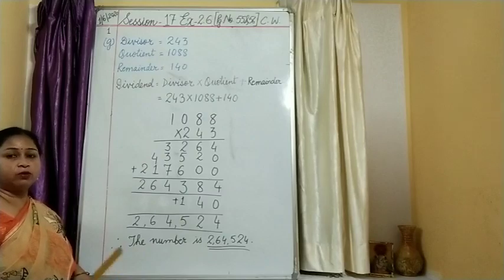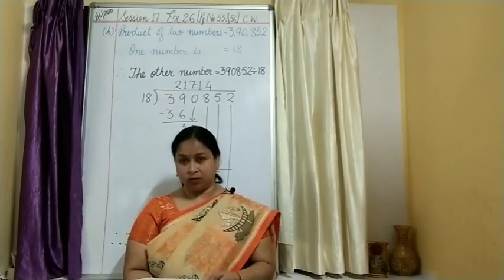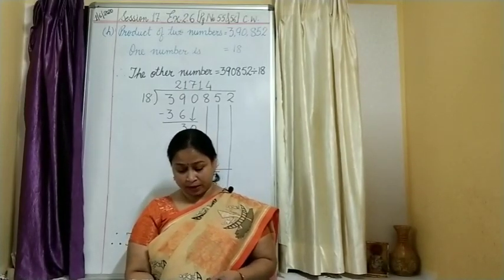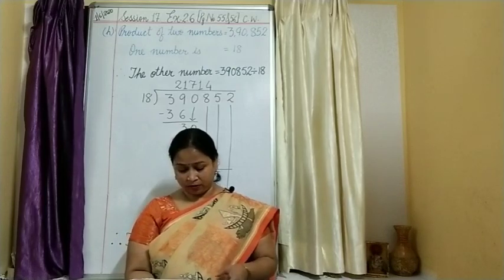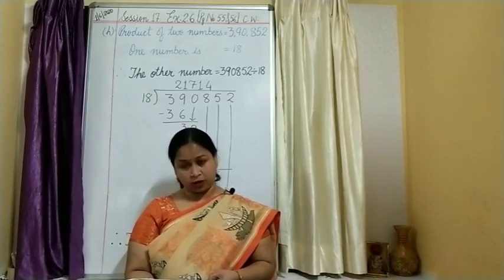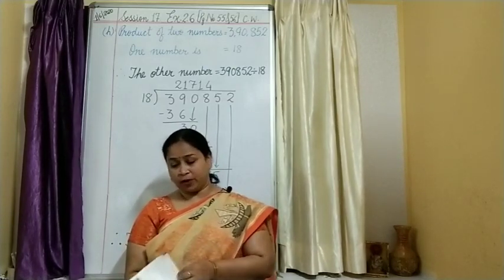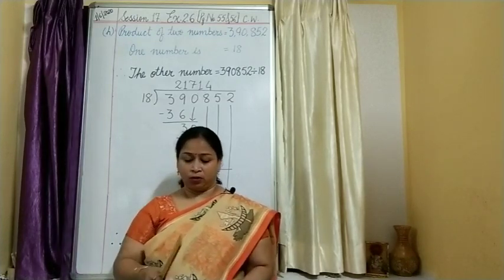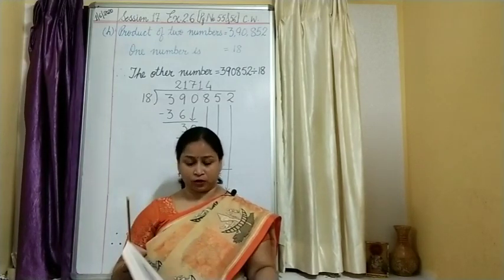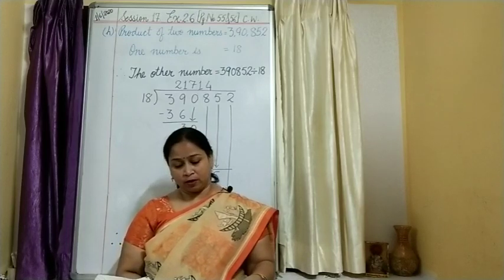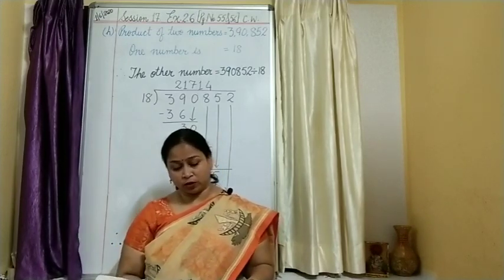Now we will be doing question number H. So children, we have completed C, then we have completed E, F, G. Turn your page. You have question number H. What is given as question number H?